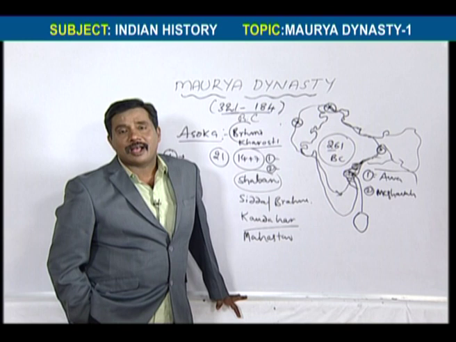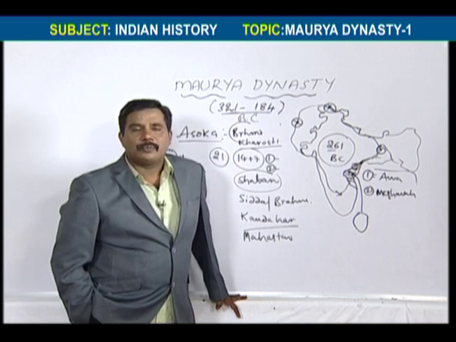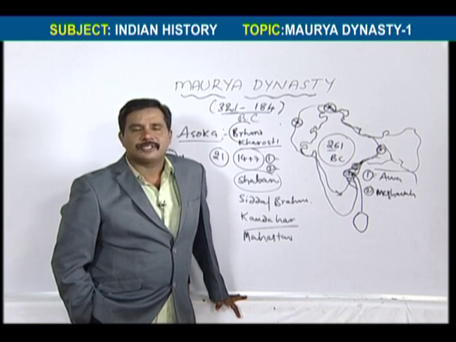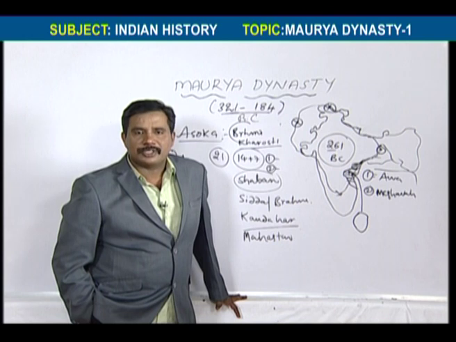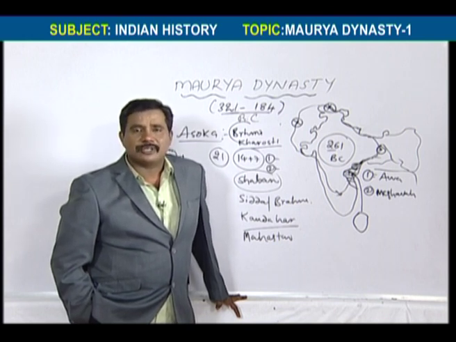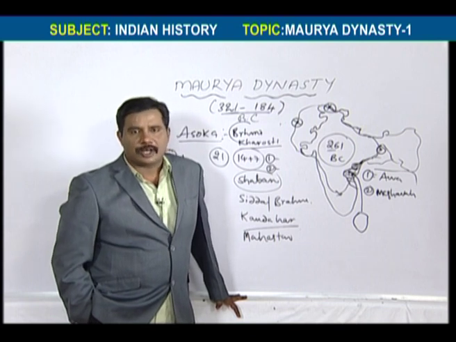The preacher was also called by another name, and because of that preacher he accepted Buddhism. From that day onwards, whenever he took Buddhism, he became a Buddhist.